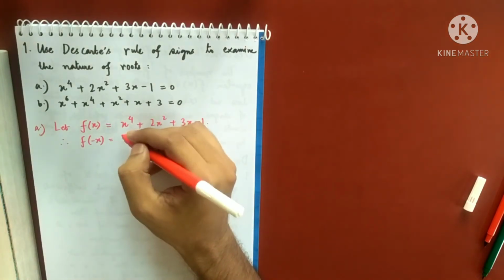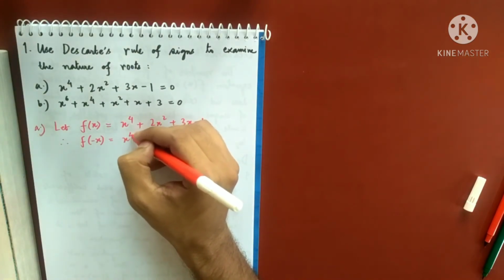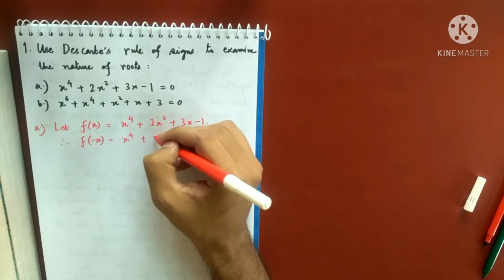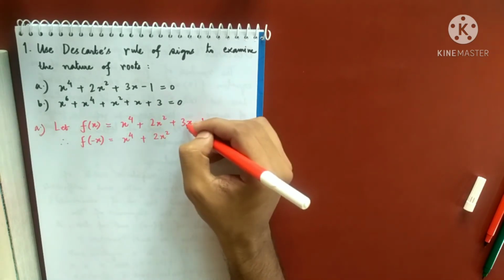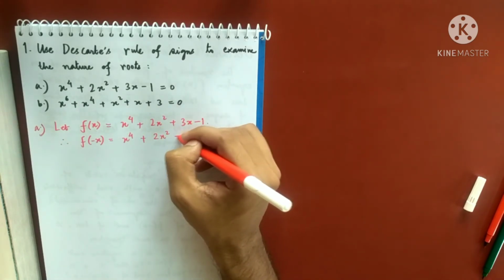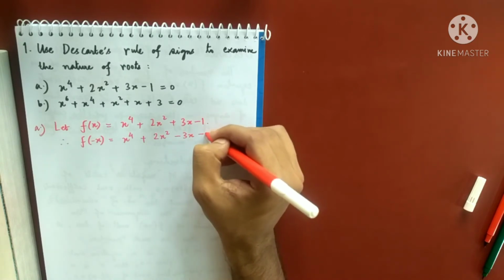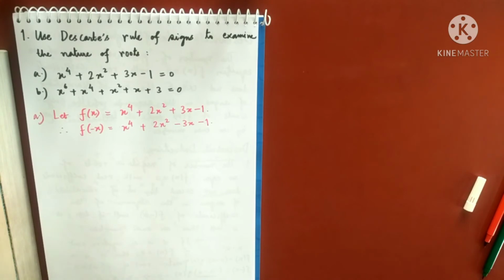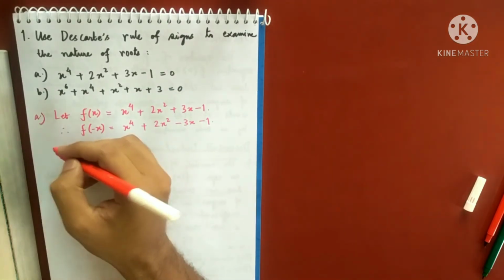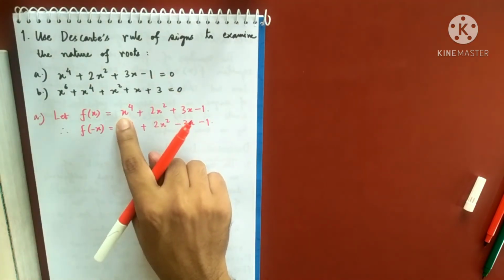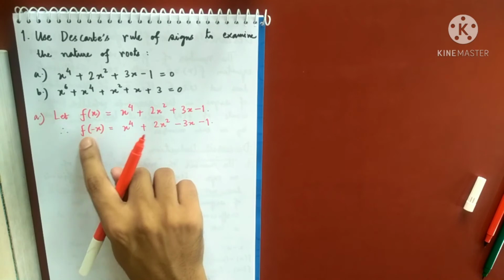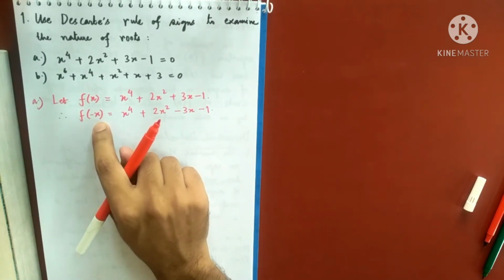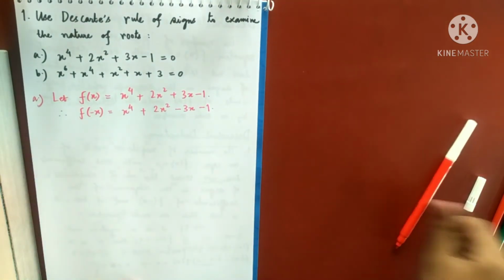So minus x whole to the power 4 is x to the power 4 again, minus x square is x square again, 3 into minus x will become minus 3x, and minus 1 remains the same. I have just replaced x by minus x. Okay, so let me write down the signs of coefficients of f of x and signs of coefficients of f of minus x.